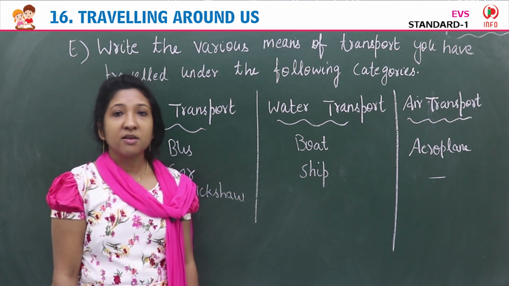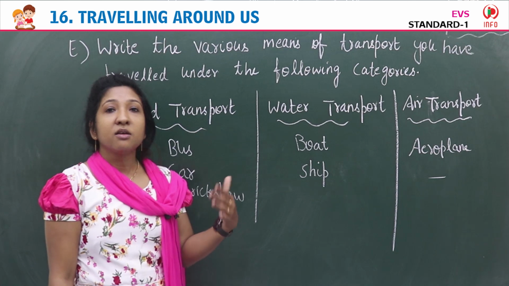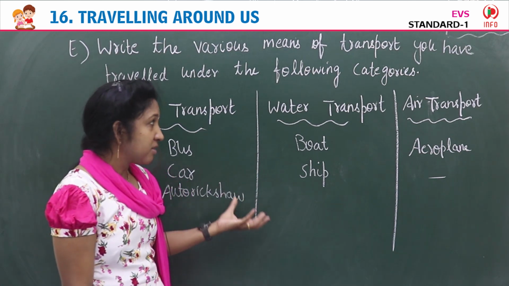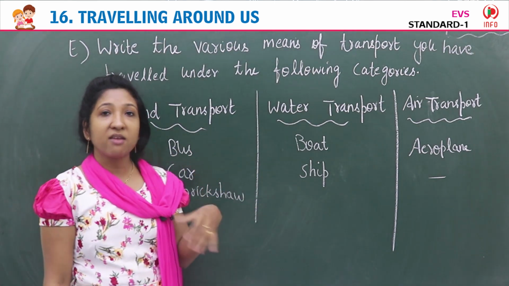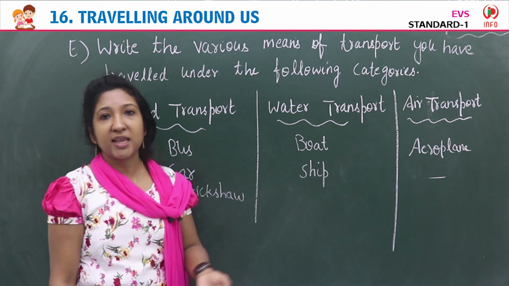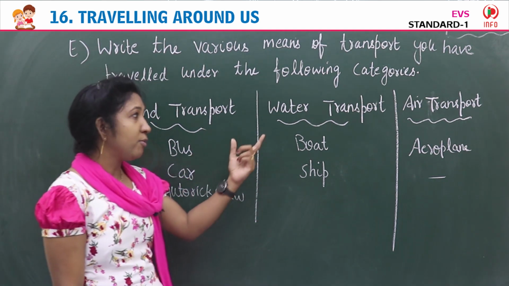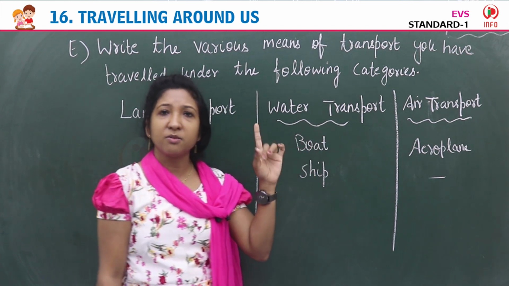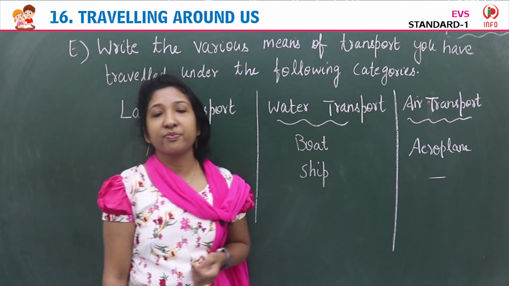Okay children, this is an example I have shown. Whatever means of transport, land, water, air, which you travel, you have to write the names of that. If there is any one water transport, no problem, one name you can write. Okay.